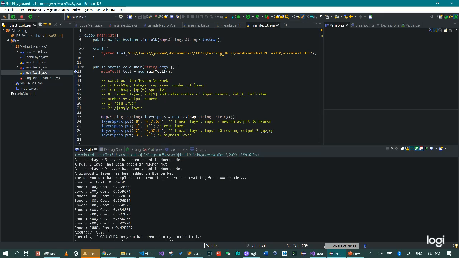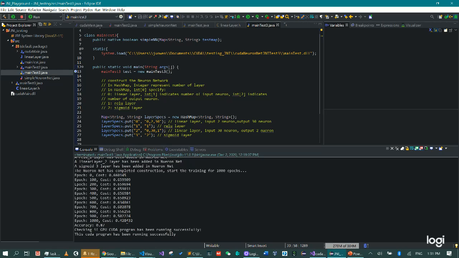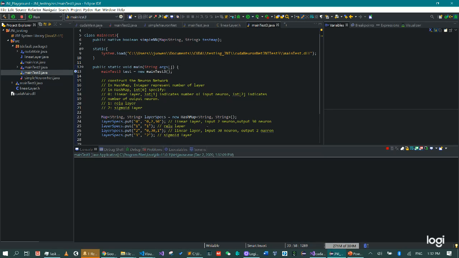And here we have the accuracy after we finish the training. We also have a check on whether this is successful. Otherwise, we will print out the error message. But here you can see it's running successfully. If we run this again, you will see main test3.java is going to run, and we are going to see the same result.